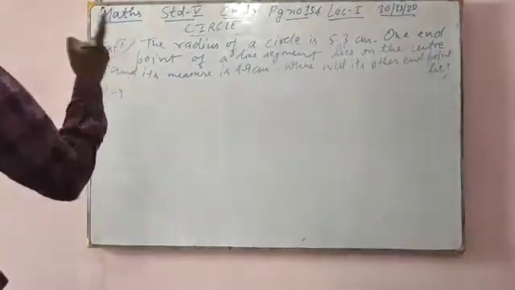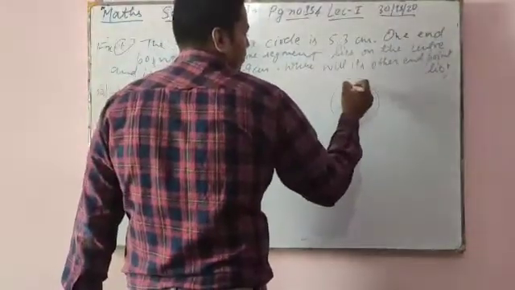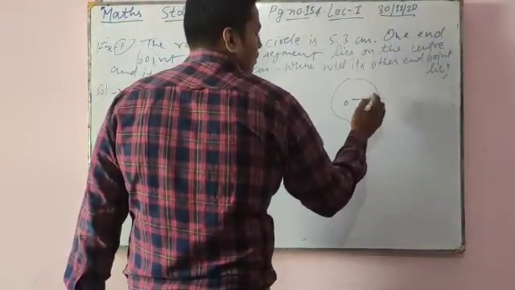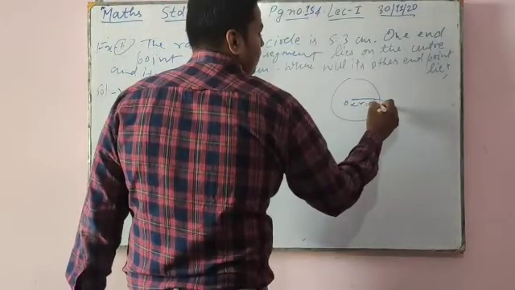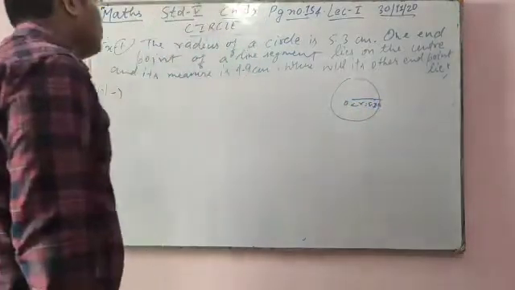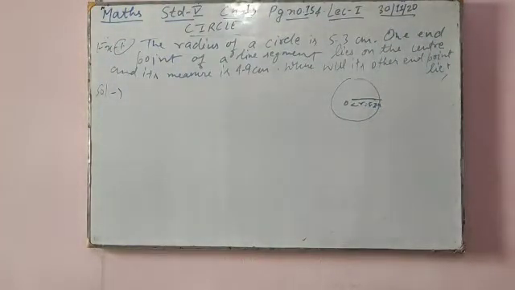The radius of the circle is 5.3 centimeter, and one end point of a line segment lies on the center, and its measure is 4.9 centimeter.